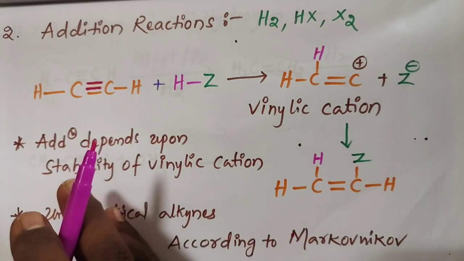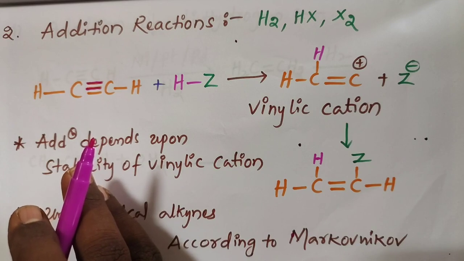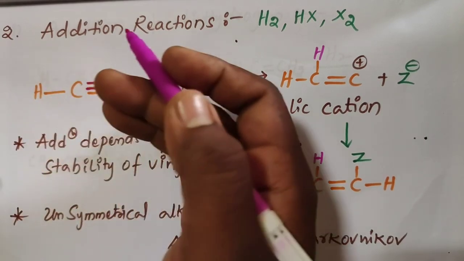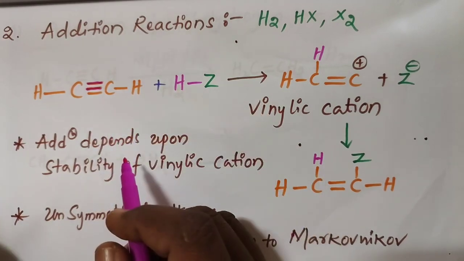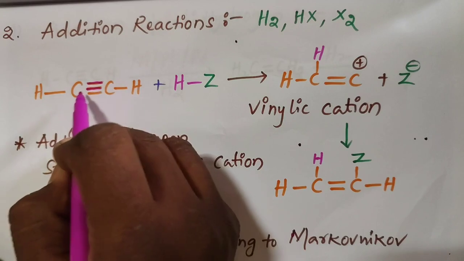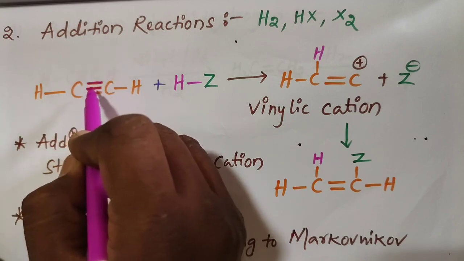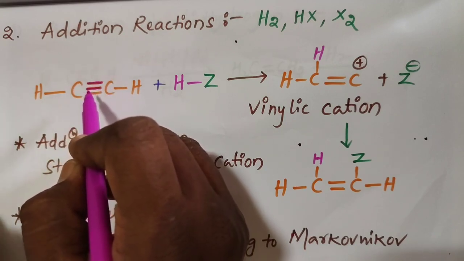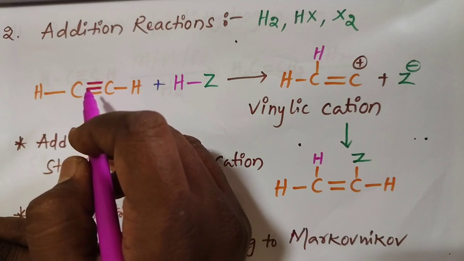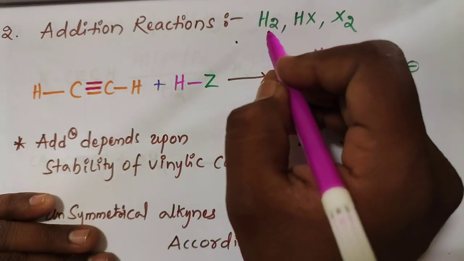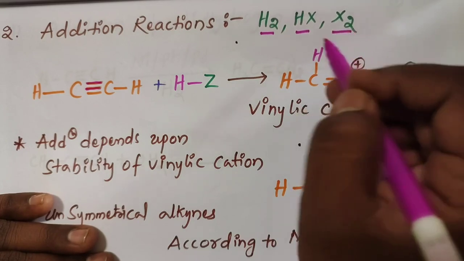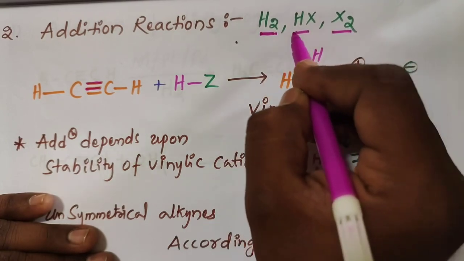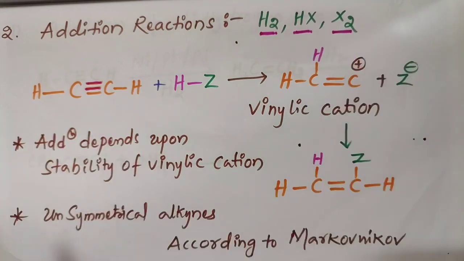A pi bond is a weak bond, with partial side to side overlapping. These are electrophilic addition reactions, because a pi electron cloud is present between the two carbons. These addition reactions include addition of H2, addition of HX, and addition of X2. H2 addition is hydrogenation, HX addition is hydrohalogenation, and X2 addition is halogenation.